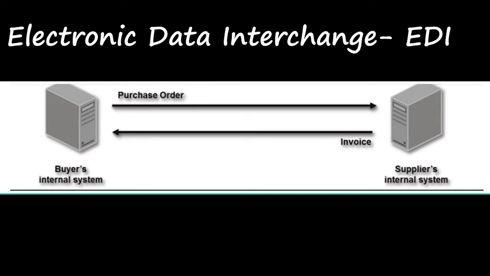Here the main disadvantage, the main issue they faced, is the format. Each organization, each company, each seller would have its own format, which delayed the shipment. We had to read the whole document and then find who the seller is and what the main process is. That made the shipment delay. So what happened is they gave a standardized format.